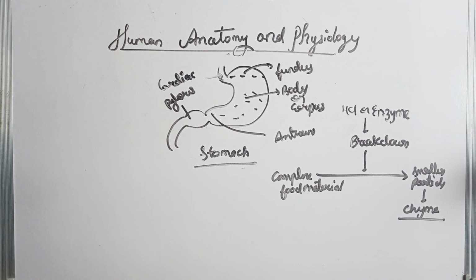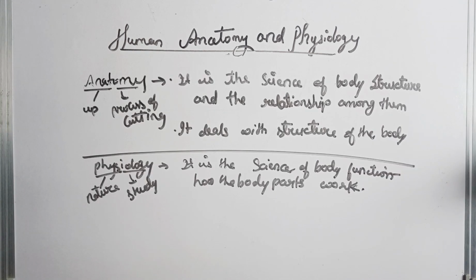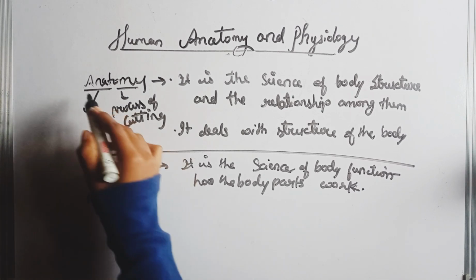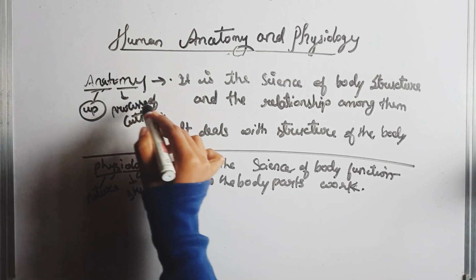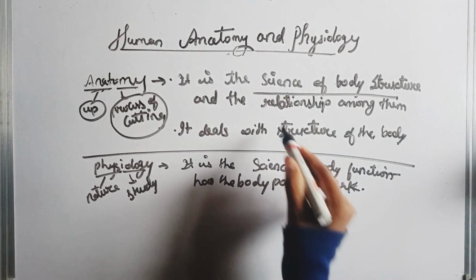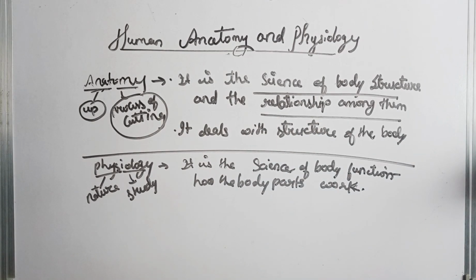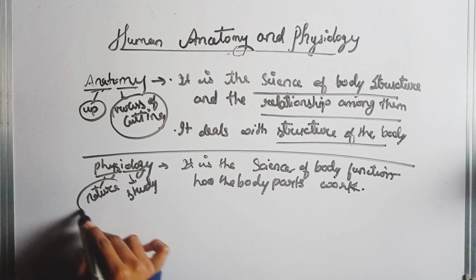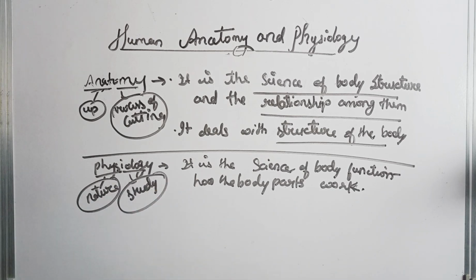So let's go toward the definitions of anatomy and physiology. What is the definition of anatomy? Ana means up and tomy means the process of cutting. It is the science of the body structure and the relationship among them. So it is mainly the study of body structure. And physiology: physio means nature and logy means study. It is the science of body function, how the body parts work. These are the basic definitions.